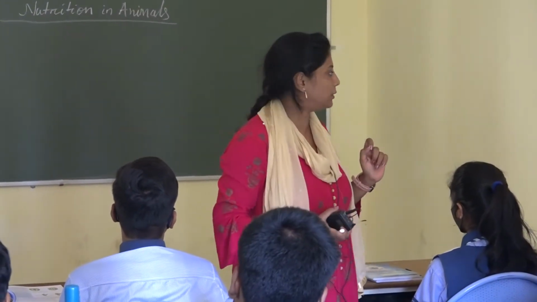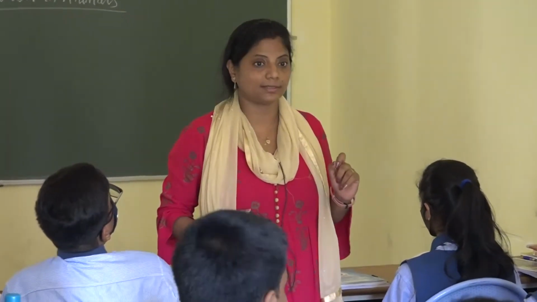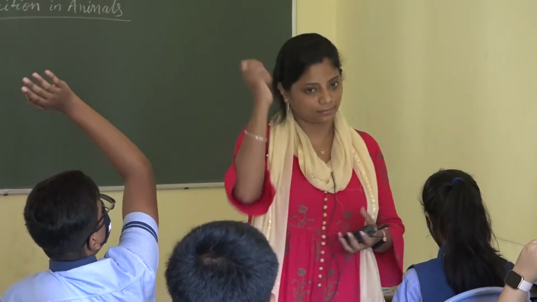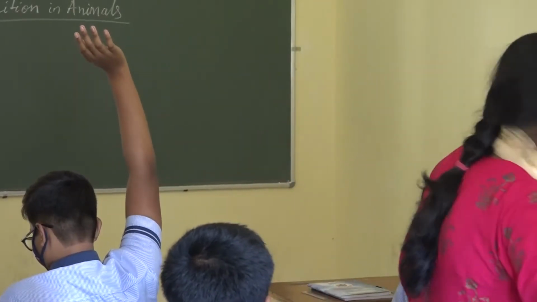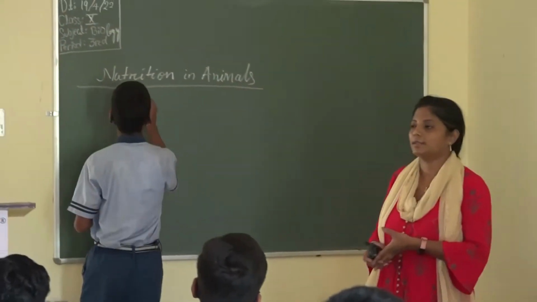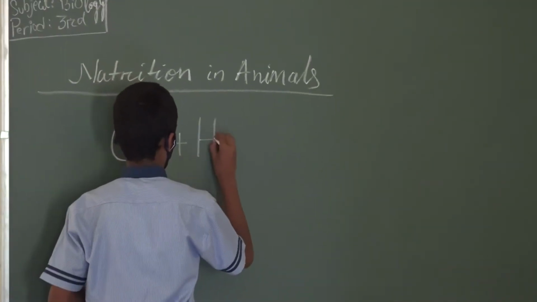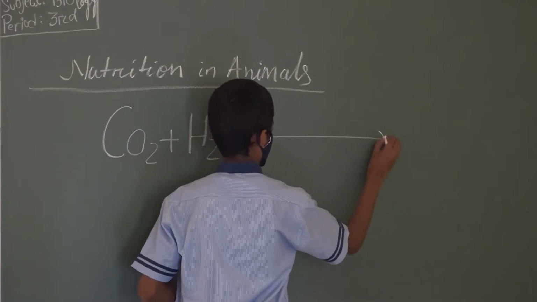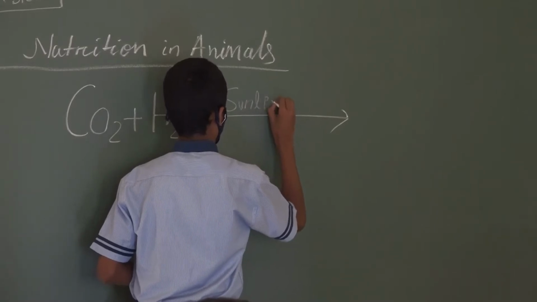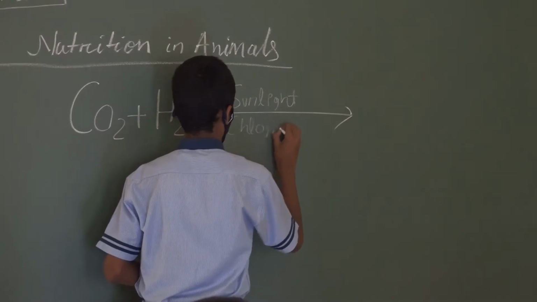So who will write the formula? Photosynthesis. Formula means the complete equation. Go on, write. So what is the pigment present in plants which is capable of absorbing sunlight? What is its color?